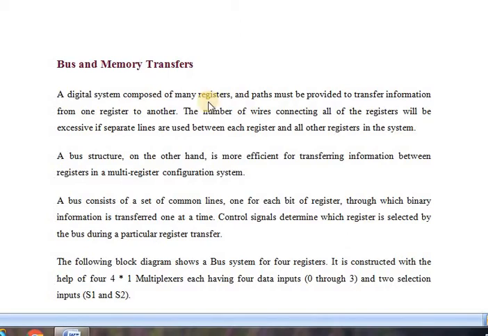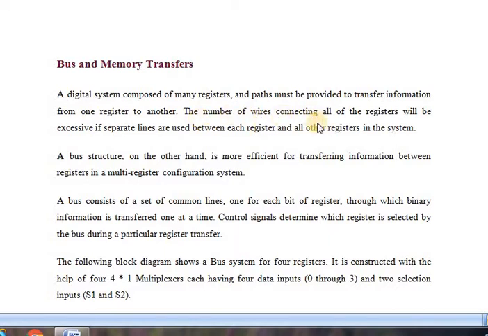If we provide a separate path for transferring information from one register to another register, it will be complicated. To rectify that, we are using a concept called bus. A digital system composed of many registers needs paths to transfer information from one register to another.